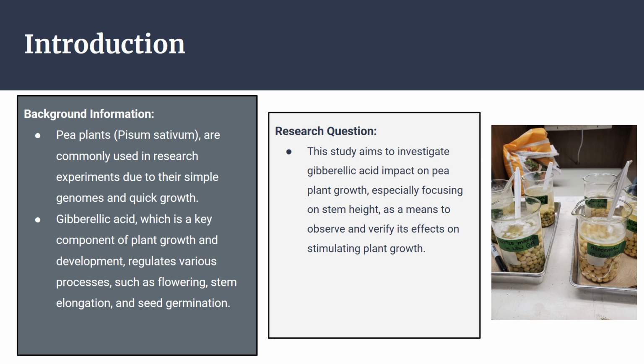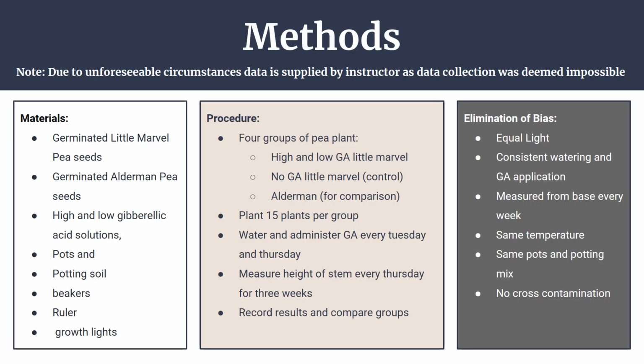Now, the research question. This study aims to investigate the gibberellic acid impact on pea plant growth, especially focusing on stem height as a means to observe and verify its effects on stimulating plant growth. So, on to the methods.